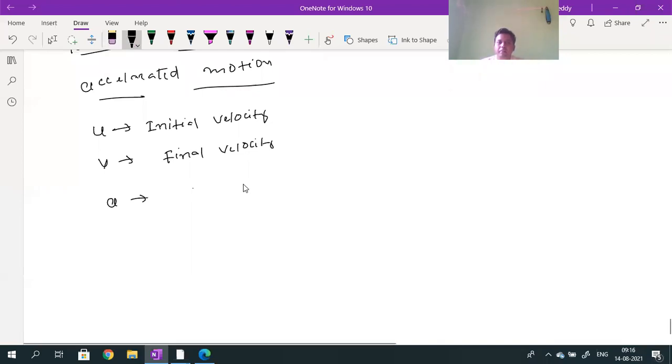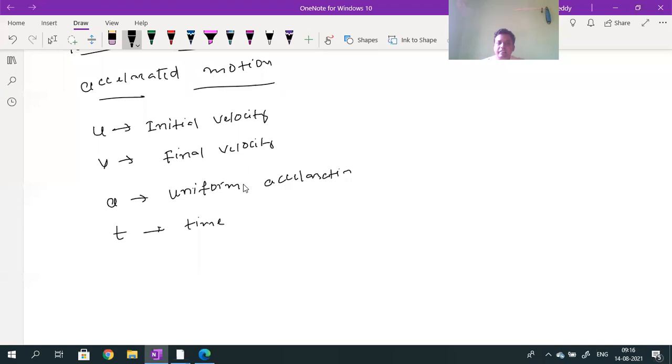Acceleration will be uniform, that is the value of A. And T is the time taken.